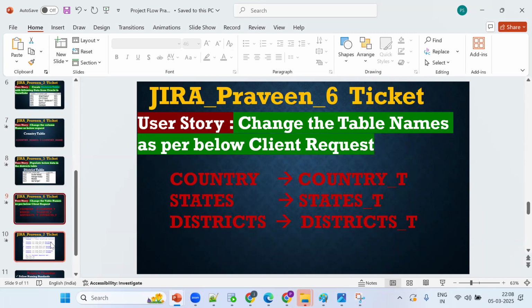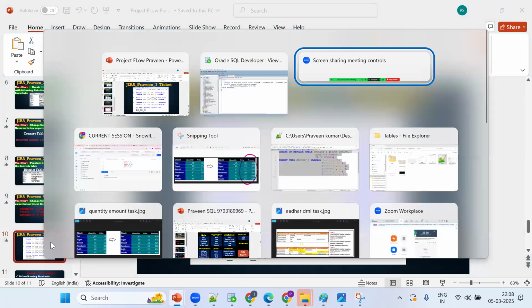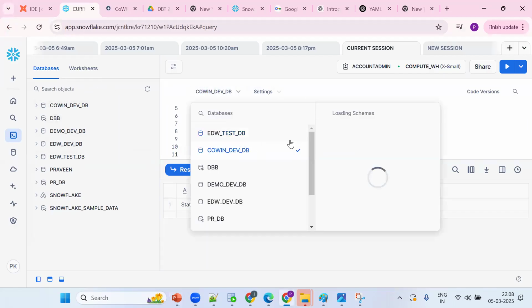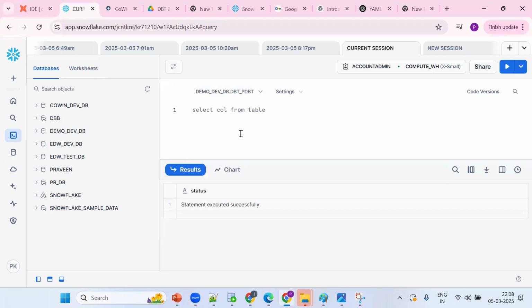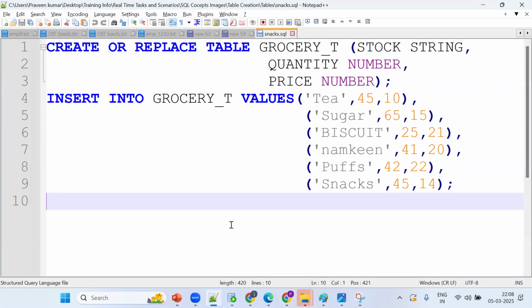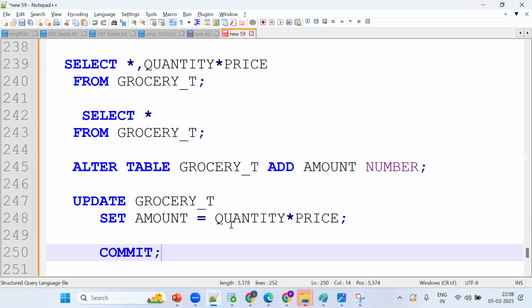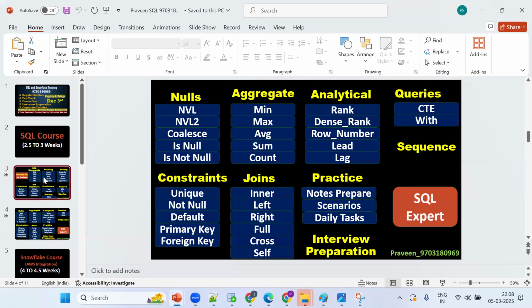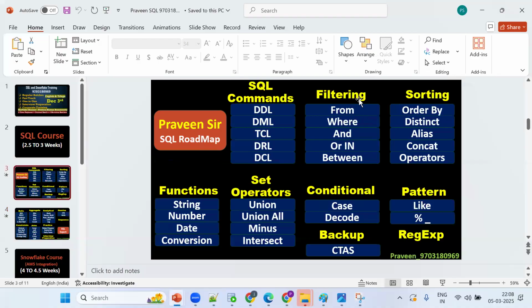Like this way, you need to be comfortable. Remember, ultimately we will work on this UI in the real-time project. We need to know the navigation, how to navigate from one environment to another. All these things should be clear. Remember, without SQL statements, nothing will work. That's why they are called the basic building blocks of SQL. That's why I put the statements at the starting. Without this, we can't proceed further. So the SQL commands are important. Got the point?